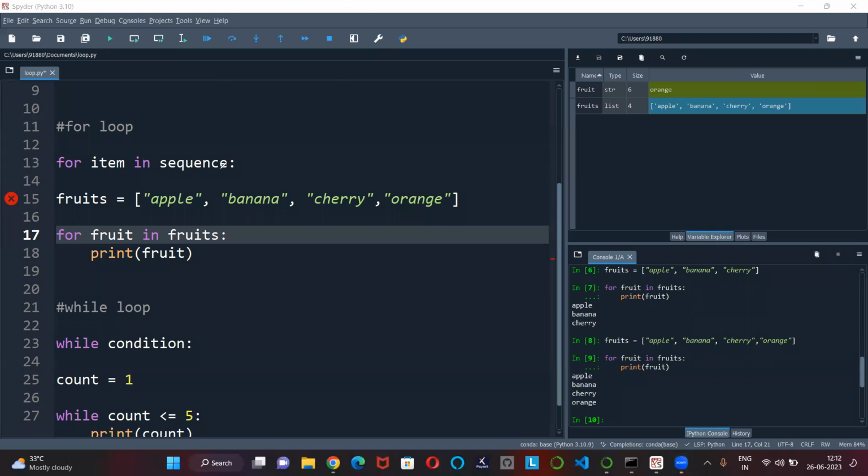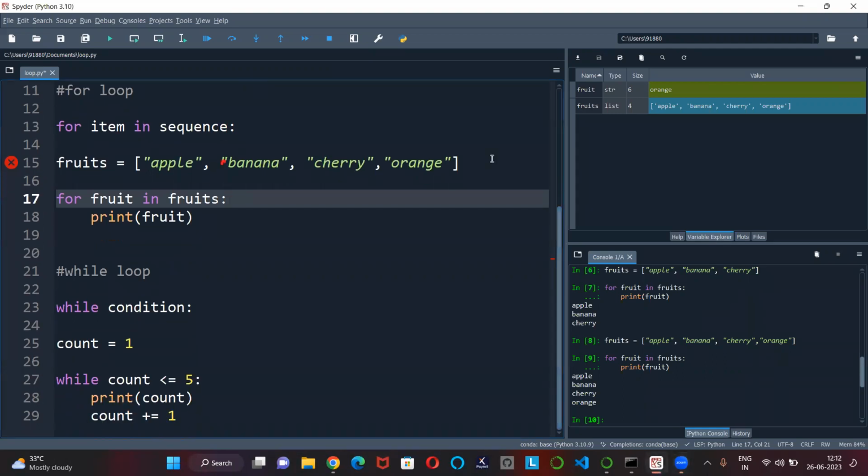Coming to while loop, so let me talk about while loop. A while loop repeatedly executes a block of code as long as a given condition is true. So you are giving a condition, and your while loop will repeatedly execute a block of code as long as the condition is true.